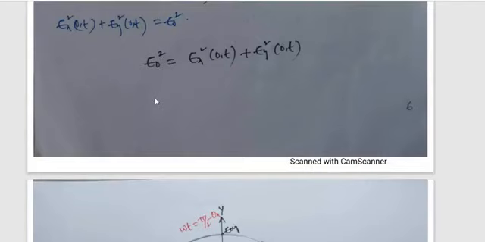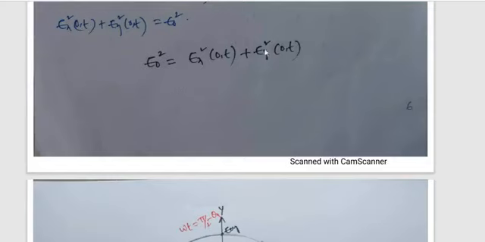It is a circular equation. Think about the circle you studied in intermediate mathematics. What is the circle equation? x square plus y square is equal to r square. Let this be x square, this be y square, and this be r square.